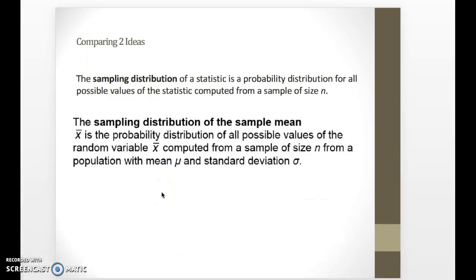So what I want to do is have us compare 2 ideas. There's the concept, first of all, of a sampling distribution, where we are looking at the possible values of a statistic when we're just taking a sample. But then in Chapter 8, what we're introducing is the idea of the distribution of the sampling mean. In other words, not just looking at the possible values of the statistic and creating a histogram or a plot of some sort, but taking a look at a plot of the sample means or the x-bars. So this second definition is the new part in Chapter 8.